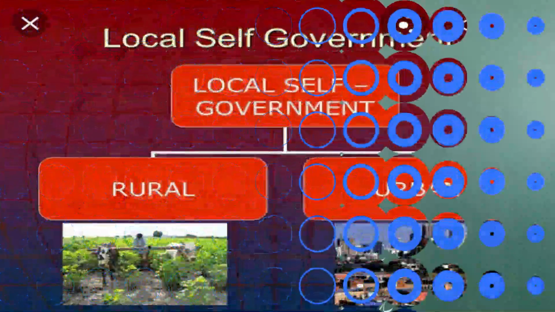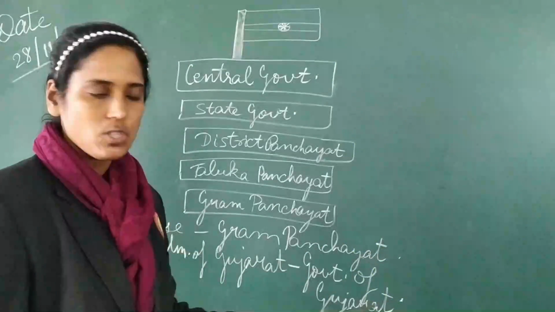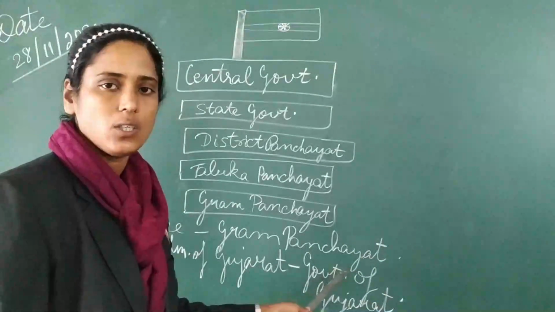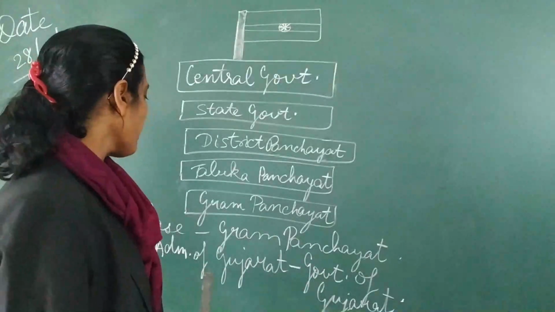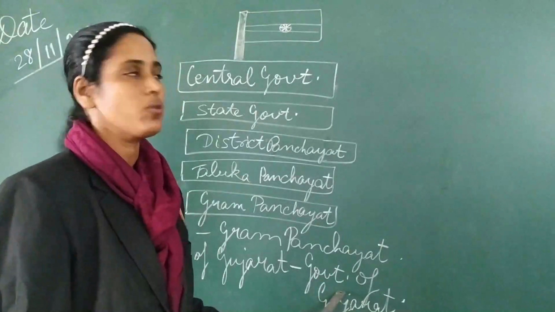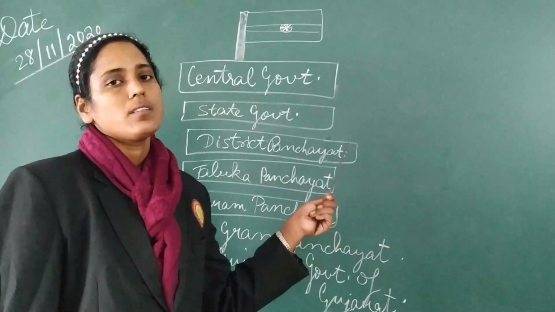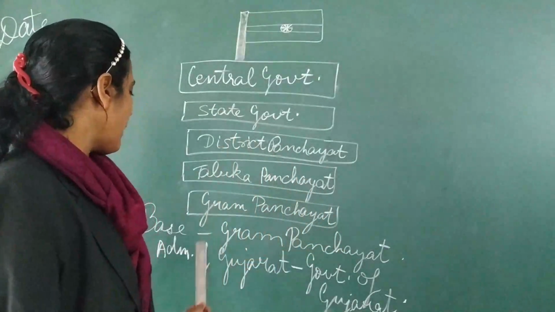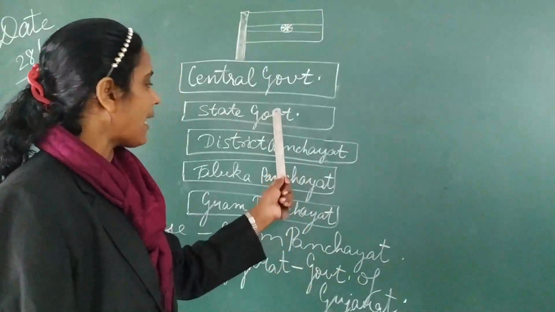And if you go to the state level, for the administration, the short forms used in this chapter are: for government, GOVT dot, and for administration, ADM dot. Okay students, so don't be confused over here. For the administration of the whole state of Gujarat, you have the government of Gujarat, that is the state government. Then for example, if you have the state of Maharashtra, the administration of Maharashtra will be run by the government of Maharashtra. So in that way it goes on.